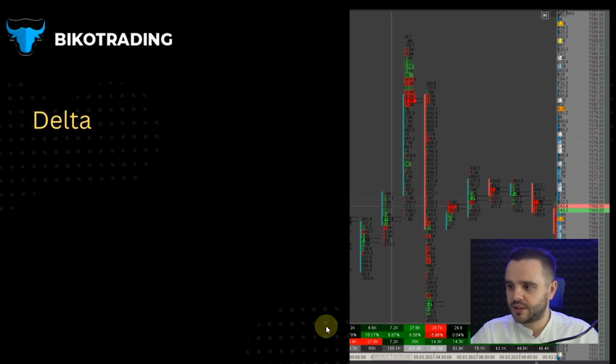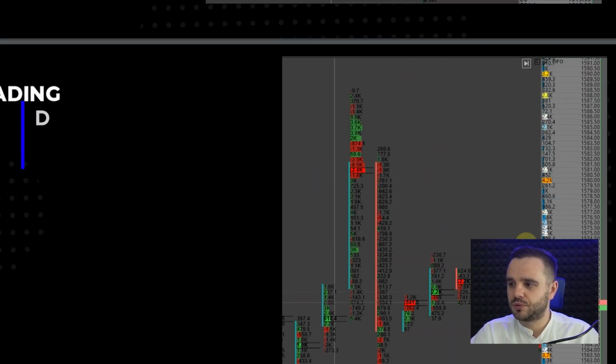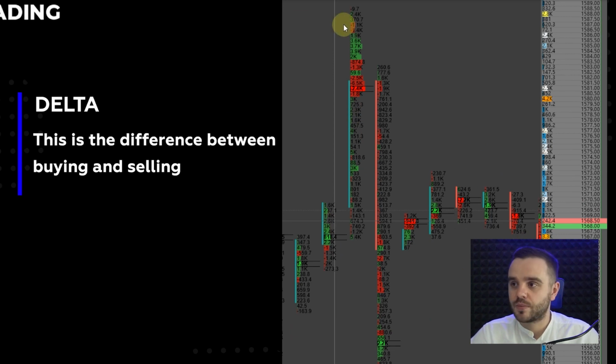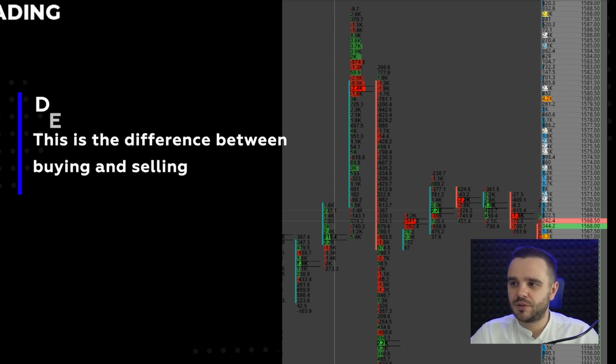As I told you, this volume profile is one of the profiles that I personally use. Another one is delta. What does delta mean? In each candle we have a difference between what people do with market orders. Delta shows us the difference between market orders.